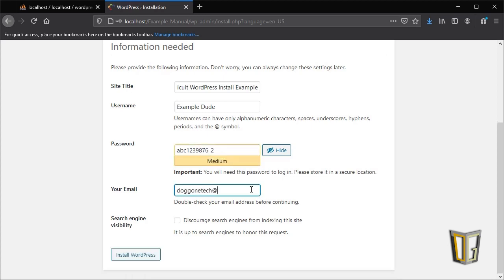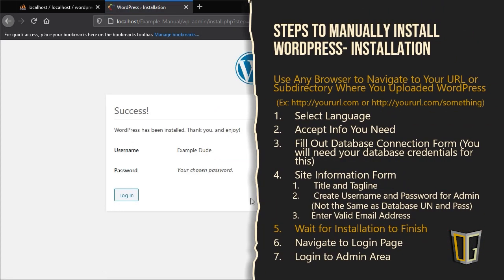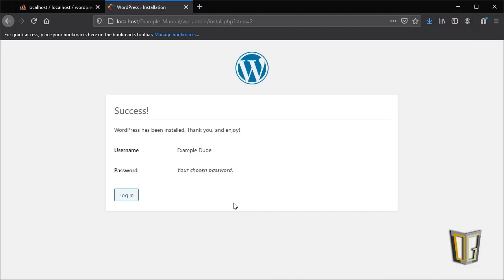This username and password set is for your admin account to access WordPress on your website. This is how you'll adjust settings and create the content for your site. After you've filled out the form the way you like it, click Install WordPress. Once you click Install, you just need to wait for WordPress to finish installing. This shouldn't take too long, but it will vary from one install to the next.